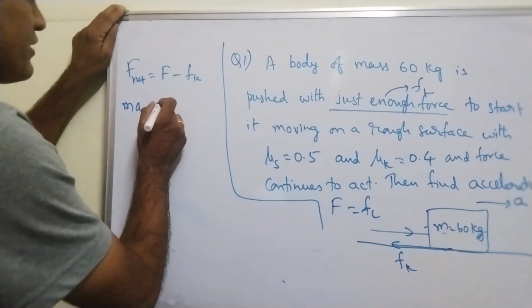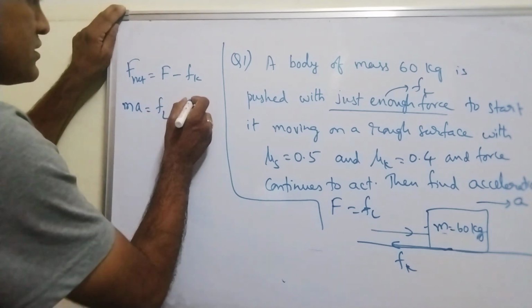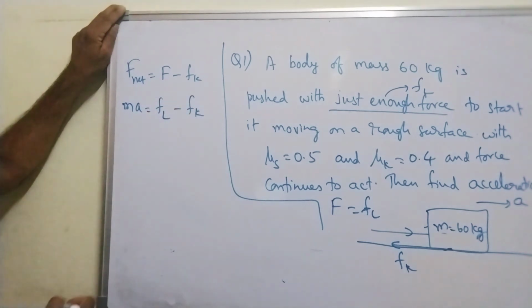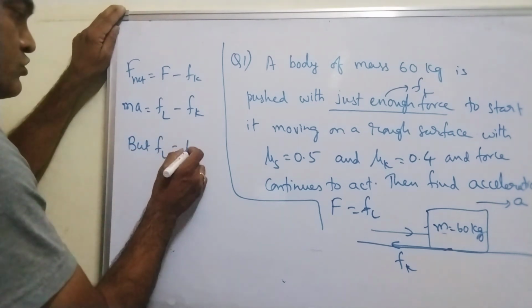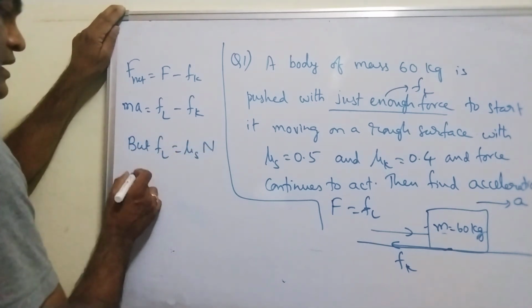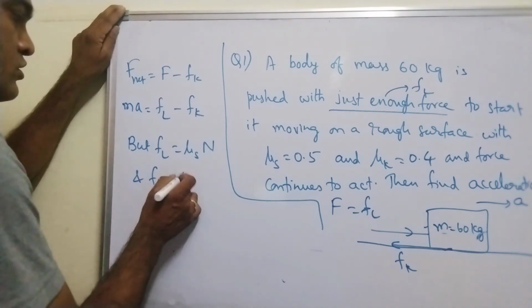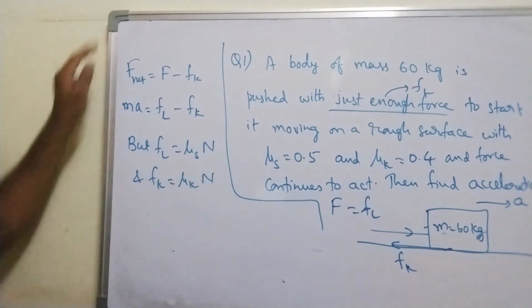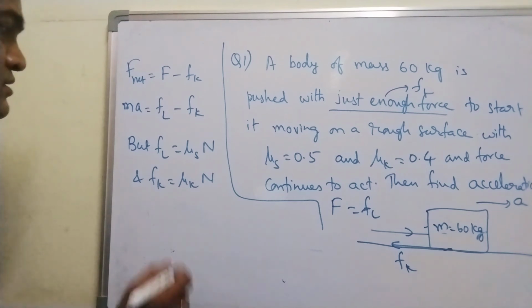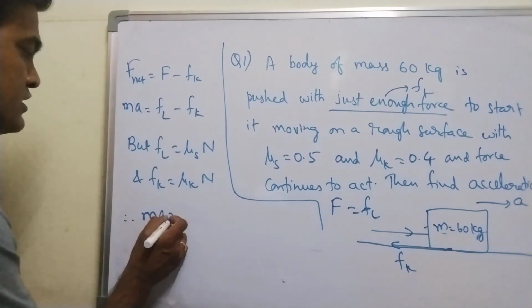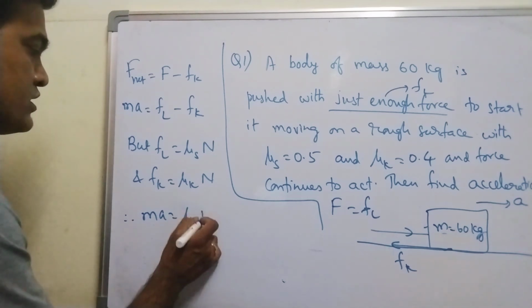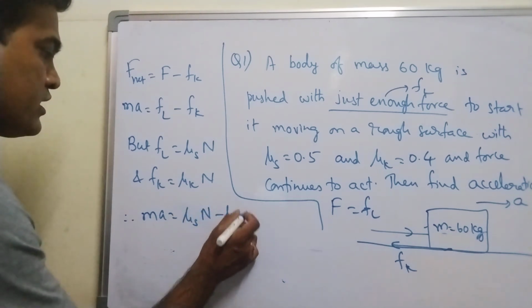So in place of capital F I can write limiting friction minus kinetic friction. But as you know, limiting friction is equal to μs into N, and Fk is equal to μk into N, is it not? So I'll put these values. Therefore, Ma is equal to μs N minus μk N.